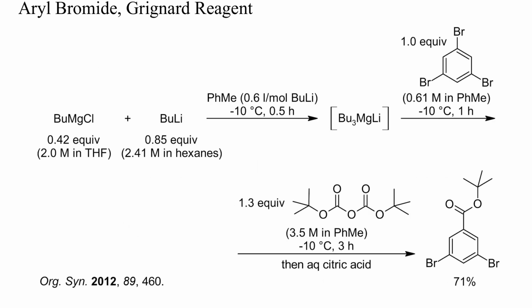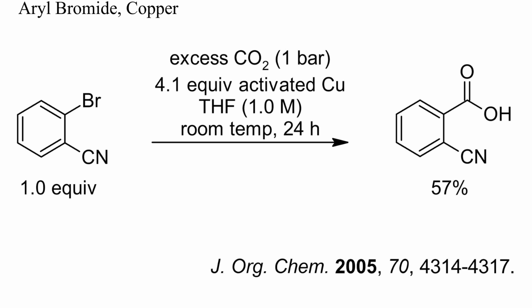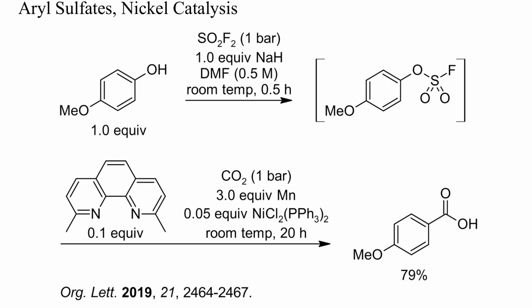Similarly, here tribromobenzene was metallated once with a lithium magnesiate and then carboxylated with Boc anhydride. With an excess of activated metallic copper, a direct one-step carboxylation of aryl bromides can sometimes be achieved, as sketched here. Few successful examples of direct metallations with elemental copper have been reported, and the large amount of copper waste would be a problem. Phenols can be activated in situ with sulfuryl fluoride. In this example, the resulting intermediate could be carboxylated with catalytic nickel and an excess of manganese and carbon dioxide, just like an aryl halide.